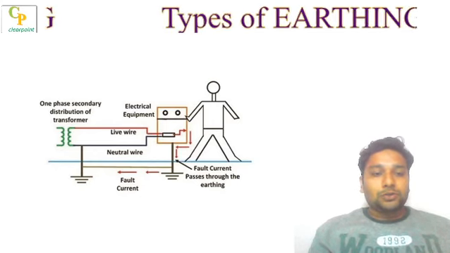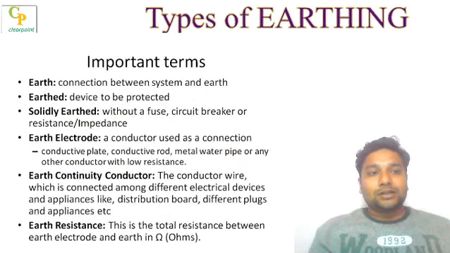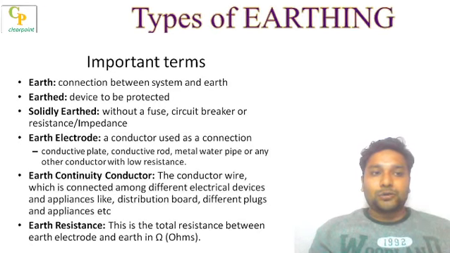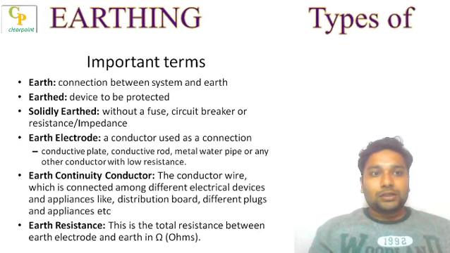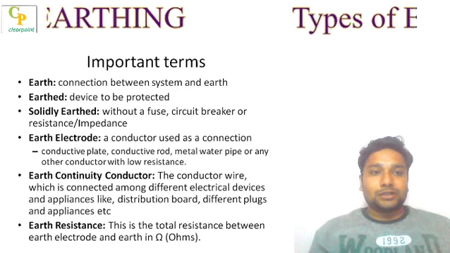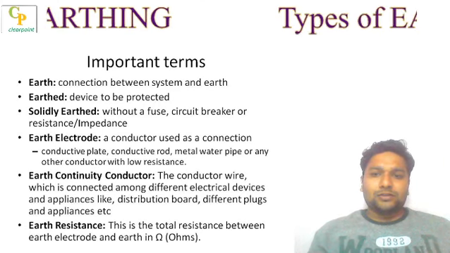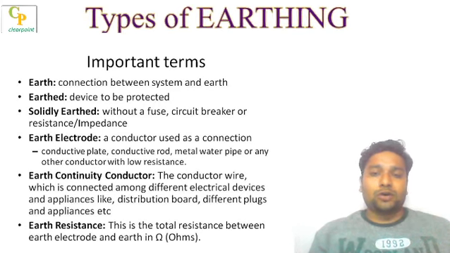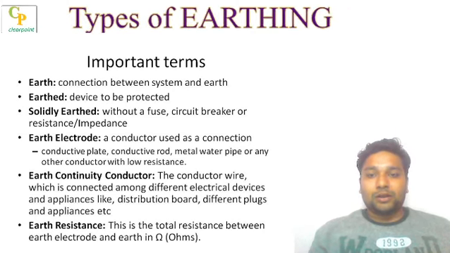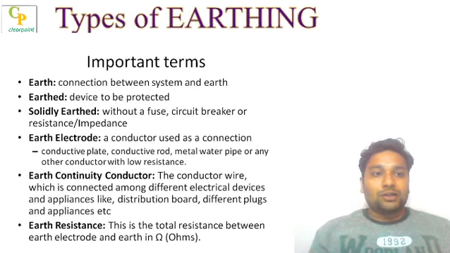Now our agenda is to discuss the terms of grounding. There are some important terms related to grounding. First one is earth. So what is earth? It is not the earth we are living on, but earth in the earthing system means the connection provided between the appliance and the earth. Whether it is a plate, a rod or a pipe, whatever it is, that system is called the earth, or that particular proper connection is called the earth.